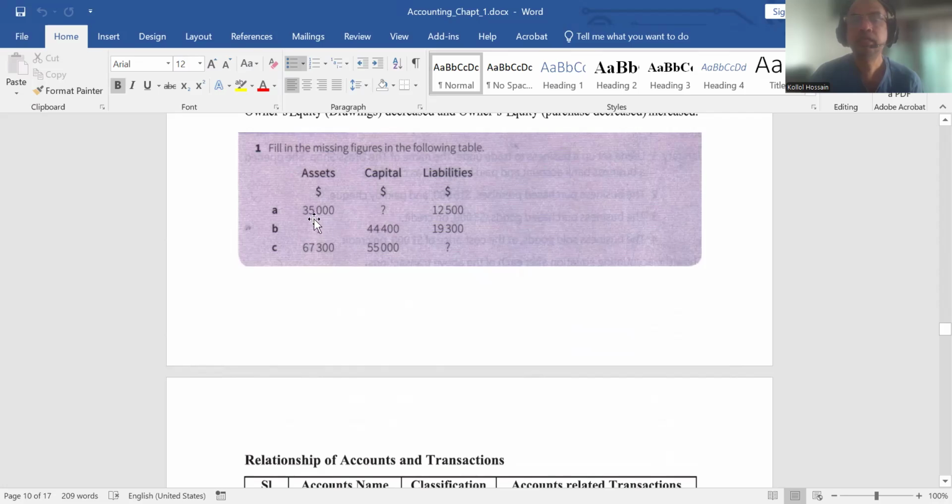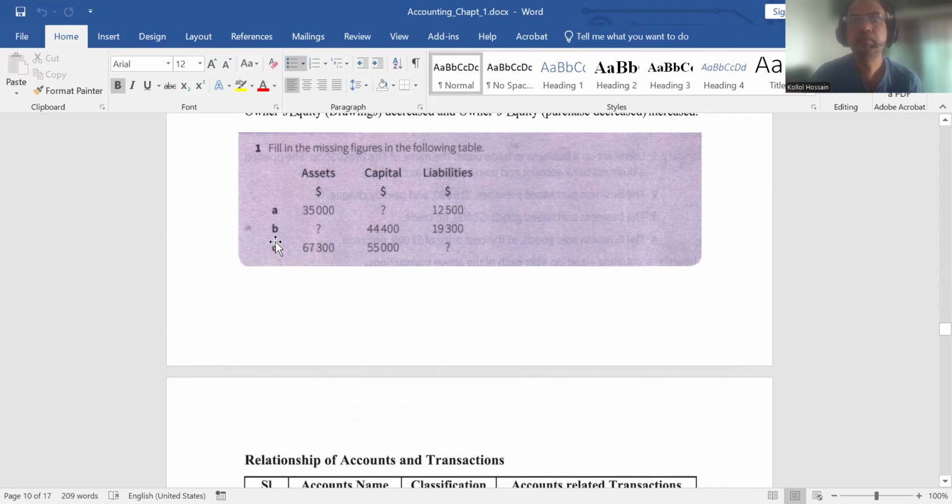It is logical: if we deduct 12,500 from 35,000, then we will get the amount. Just use a calculator here, 35,000 less 12,500, now 22,500. So 22,500 will be the capital if we want to make this equation equal.